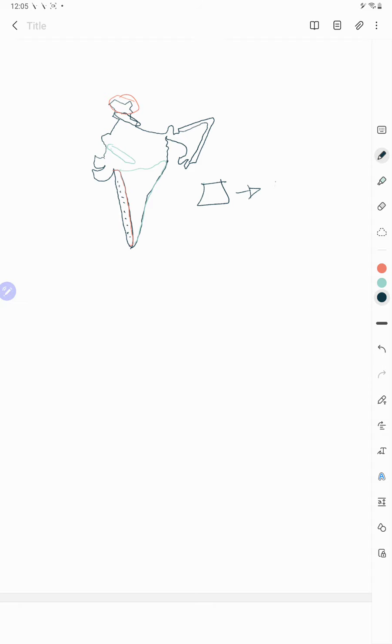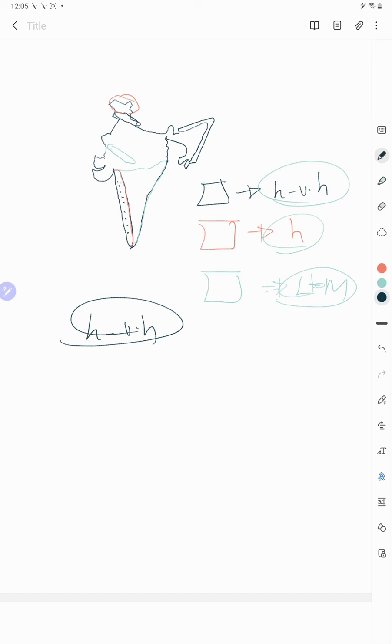This part is high and very highly vulnerable to the landslide, and this part is highly vulnerable to the landslide, and this part is low to medium level vulnerable to the landslide. So under high and very high, which parts will come? Under high and very high, if you observe, Western Ghats will come, right?